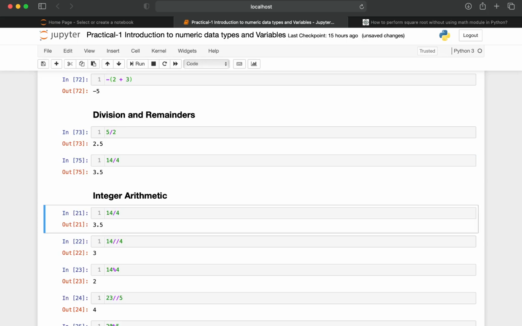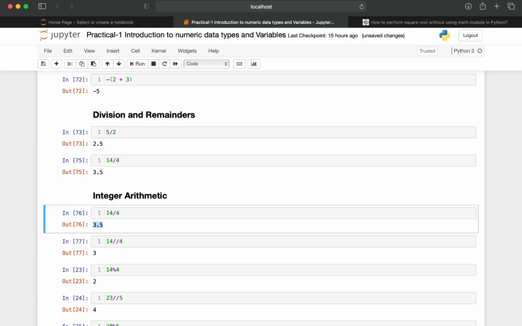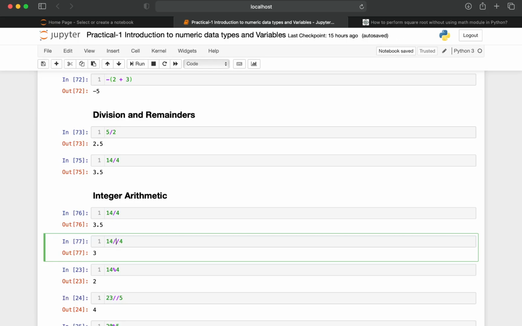Whenever we divide, the output is going to be in floating point or in decimals. But whenever you use this operator, the decimal value gets truncated. So what is the difference between these two? The above one in cell number 76 is performing a division, whereas in cell number 77 it is performing a floor division.